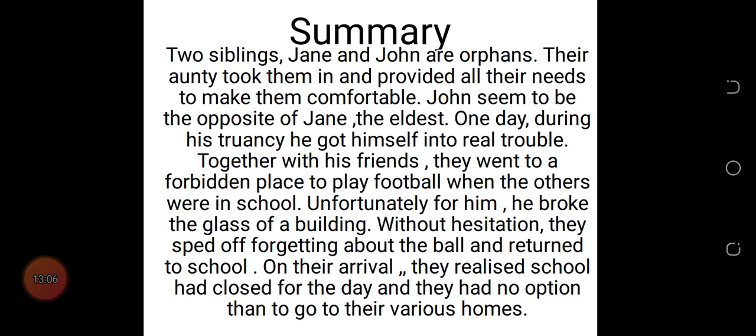Unfortunately for him, he broke the glass of a building. Without hesitation, they sped off, forgetting about the ball, and returned to school. On their arrival, they realized school had closed for the day and they had no option than to go to their various homes.